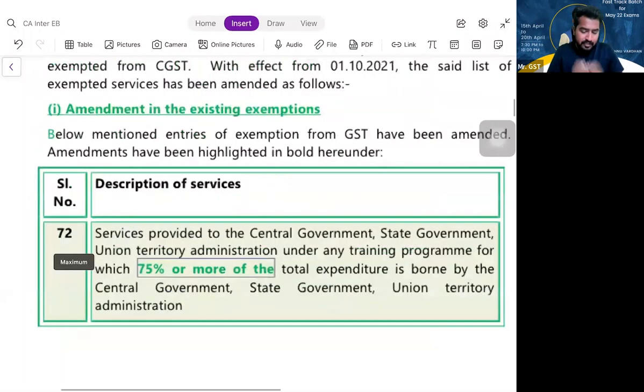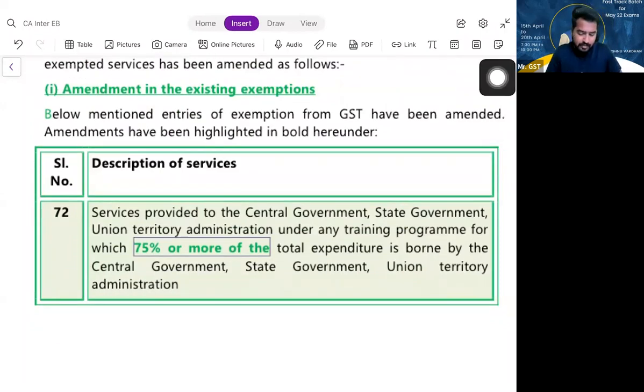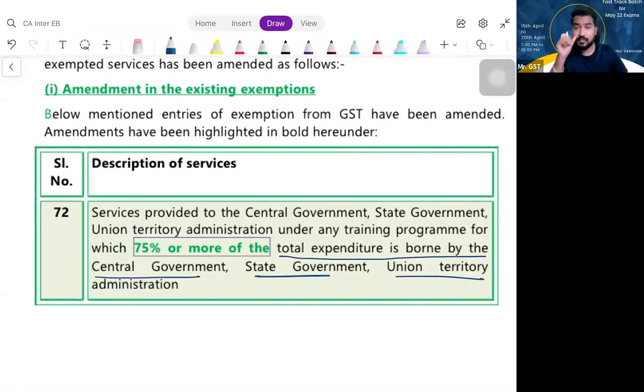If you see entry number 72 in your exemptions, see this entry has been amended. Normally, what this exemption was: services provided to central government, state government, union territory administration under any training programs for which total expenditure is borne by central government, state government or union territory was exempt before.